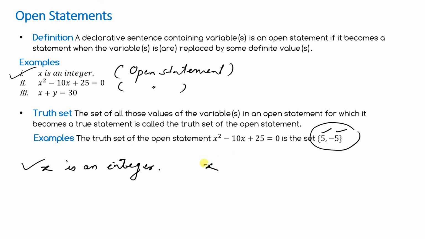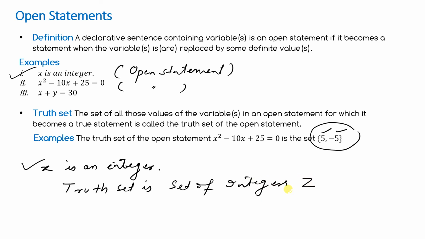So the truth set is the set of integers Z, because these are 0, plus minus 1, plus minus 2, and so on. These are the values of x. If you take any value of x here, let's suppose I take minus 7. Minus 7 is an integer. True or false? True. So this is called the truth set.